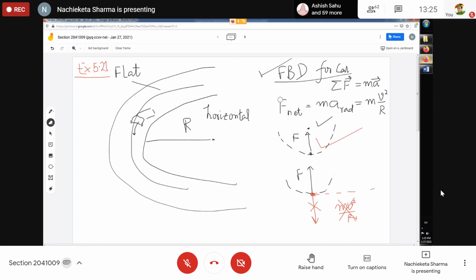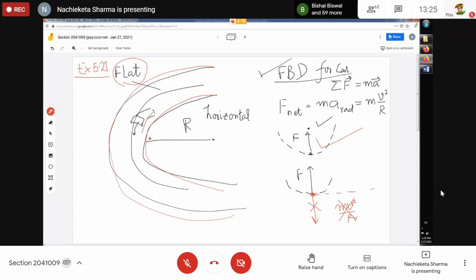Now, if you look at this question, you will see that this is a track. This is the inner edge, actually, this one is the inner edge of the road. Okay, this is the outer edge of the road. A car is taking a turn. This is the car which is taking a turn. The road is flat. Okay, that means no side is elevated compared to the other side. Both are at the same elevation.